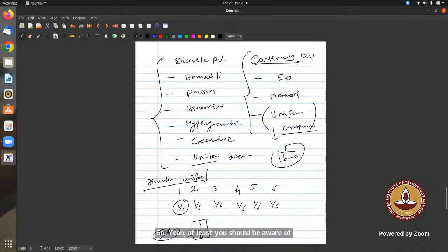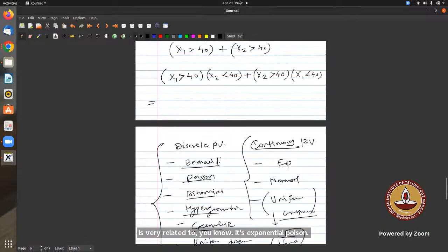There are some more continuous random variables, like maybe Rayleigh, and some other distributions. We are not going to see them, but at least these are the basic random variables we should know of. So in the discrete, Bernoulli, Poisson, binomial, hypergeometric, geometric, uniform, those you should know. One more I'm actually missing, but I'm not able to recall it, which is very related to exponential and Poisson. Okay, but at least you should know this.